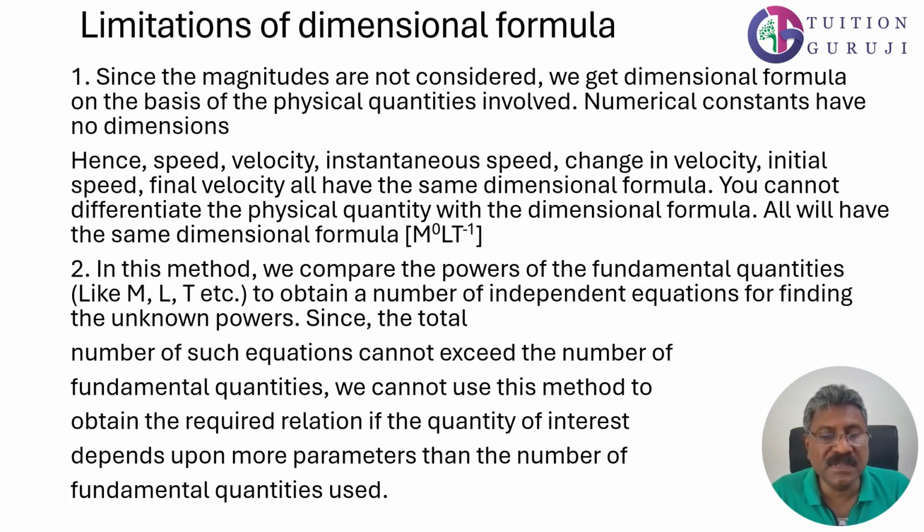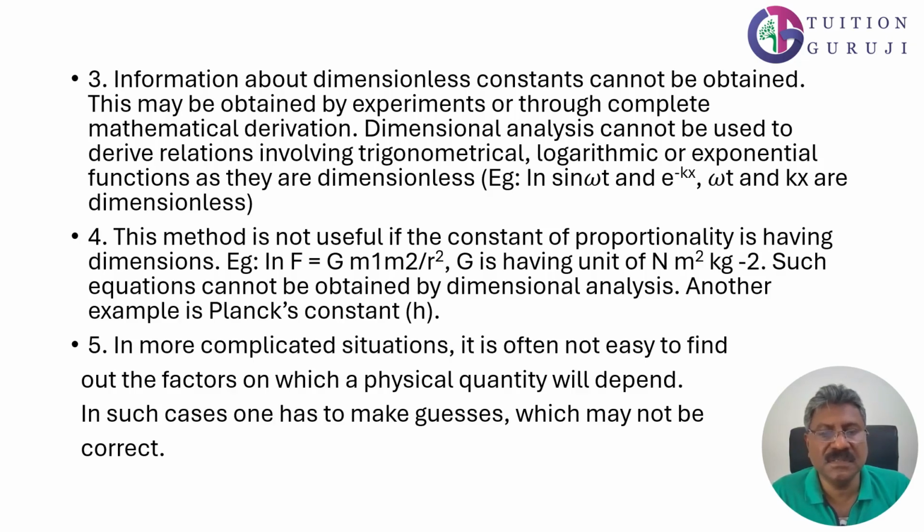In this method, we compare the powers of the fundamental quantities like M, L and T to obtain a number of independent equations for finding the unknown powers. Since the total number of such equations cannot exceed the number of fundamental quantities, we cannot use this method to obtain the required relation if the quantity of interest depends upon more parameters than the number of fundamental quantities used. The third limitation is that information about the dimensionless constant cannot be obtained. This may be obtained by experiments or through complete mathematical derivation.